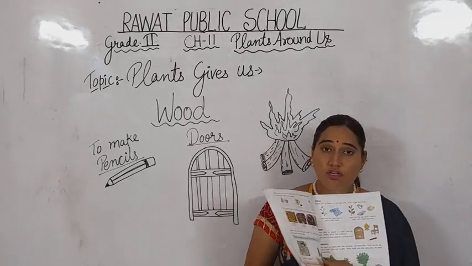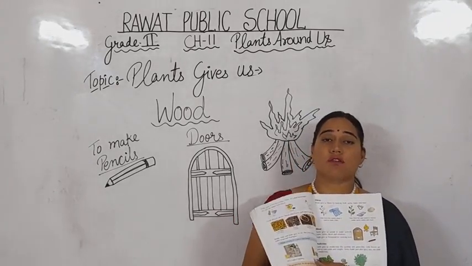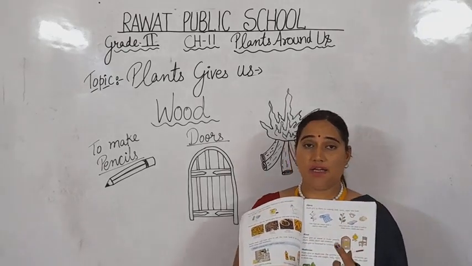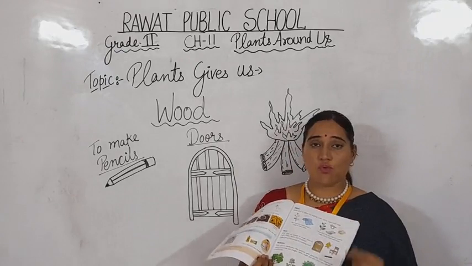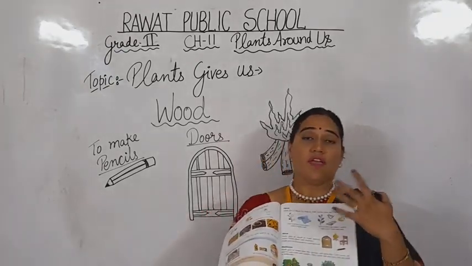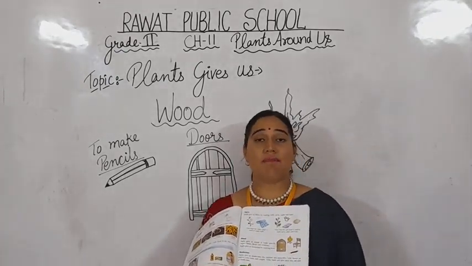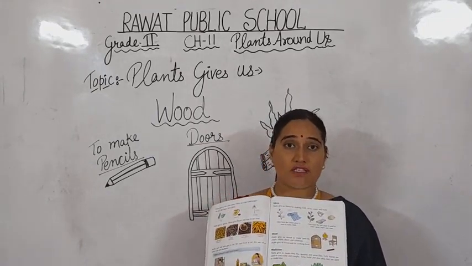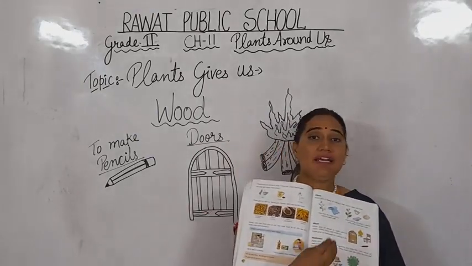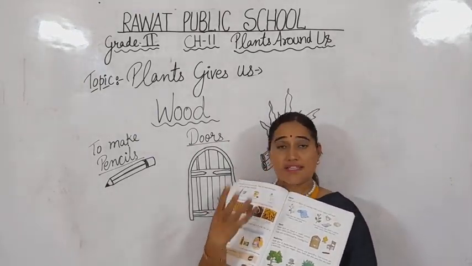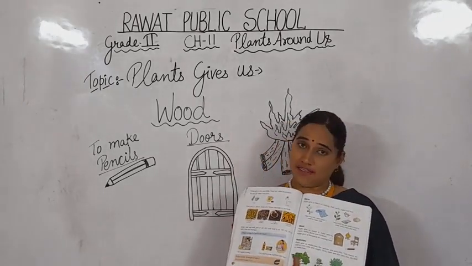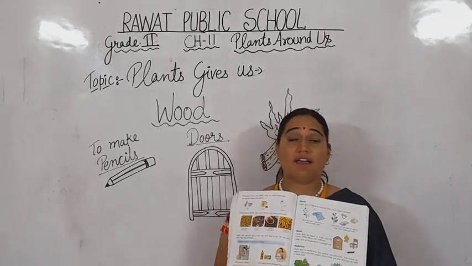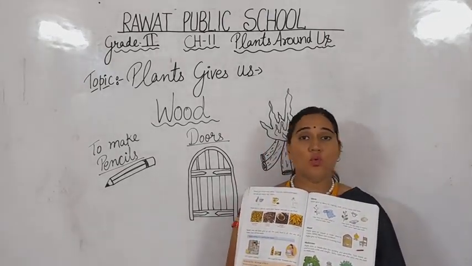So we do not waste paper, because to get a few papers we have to cut down trees. To keep our environment fresh, we do not cut the trees so much, but we have to complete our daily routine necessities also. So we need all of them. For that we need to use paper as well, but we have to take care that we do not waste paper.